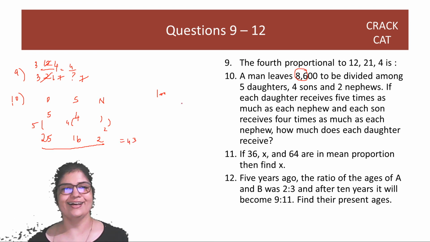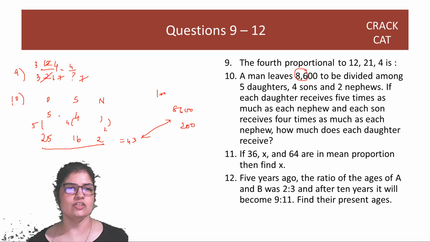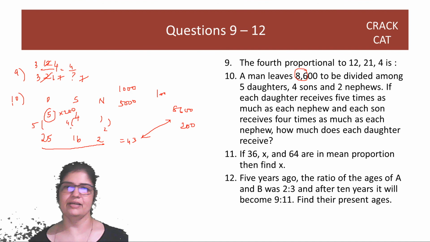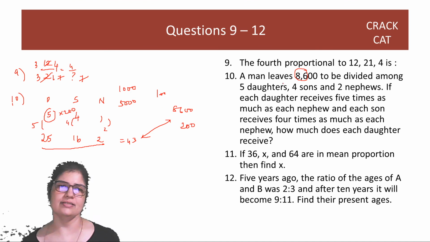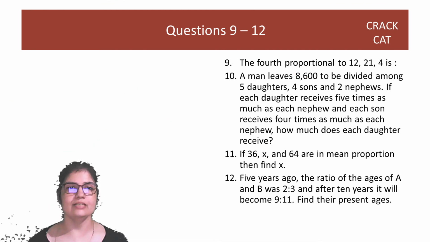Surprise! 8600 it is, so this adds up to 43. That means the multiplier is 200. So how much does each daughter receive? 5 into 200. Each daughter receives 1000. So the 5 daughters will receive 5000 and the sons will receive something else, 800 into 4, and all 8600 will be taken care of. But our question is how much does each daughter receive? That is 1000. Okay, great. Let's do the 11th question.